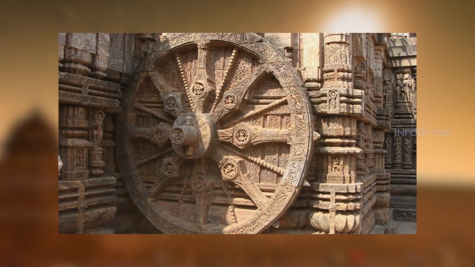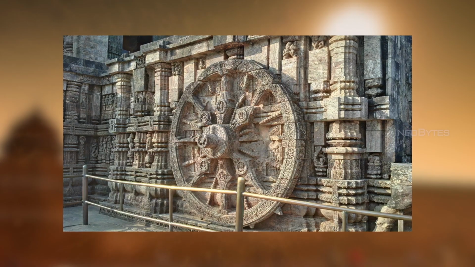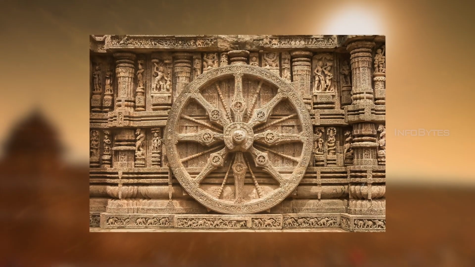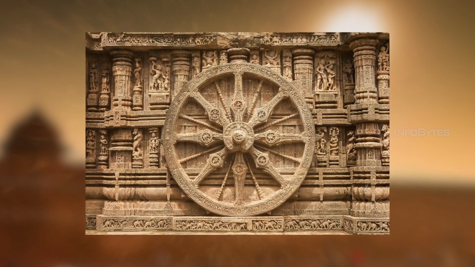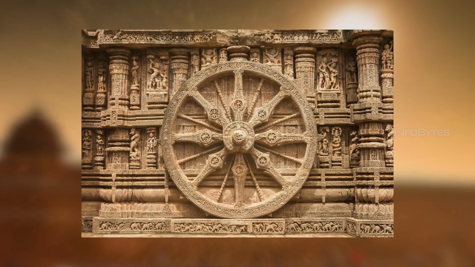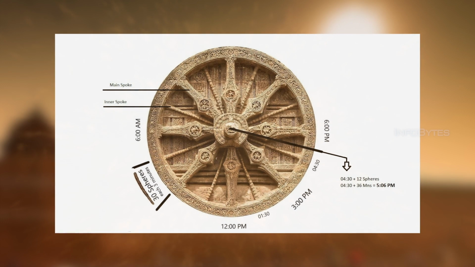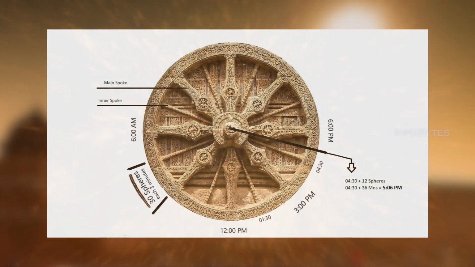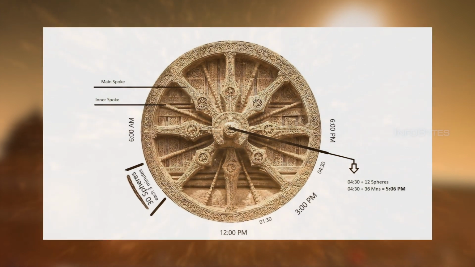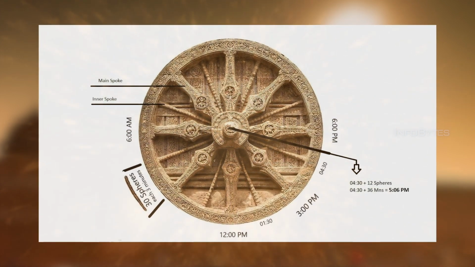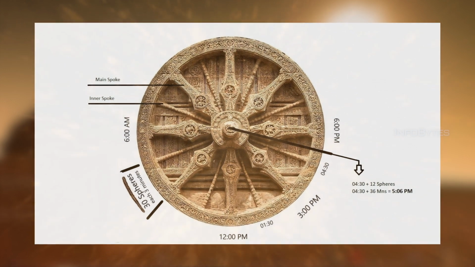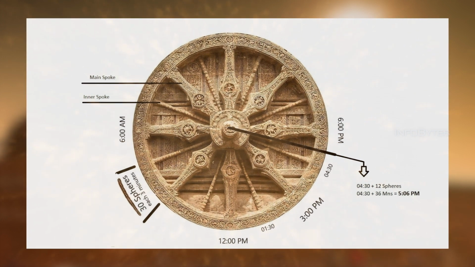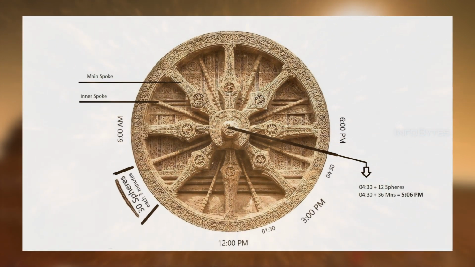Let's come to the wheel now. Out of the 24 wheels, a few will show you the time accurately from sunrise to sunset. If we put a stick at the center of the wheel, the shadow will show the precise time of the day. Konark wheel has 8 main spokes and 8 inner spokes. The angle between 2 main spokes is 3 hours. Between one main spoke and an inner one, it's 90 minutes. There are 30 round beads in between, each representing 3 minutes. With this, we can easily calculate the time based on the position of the shadow.